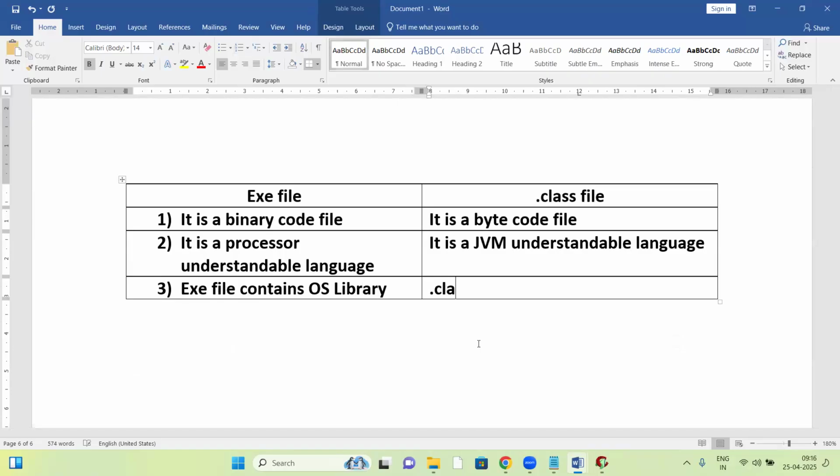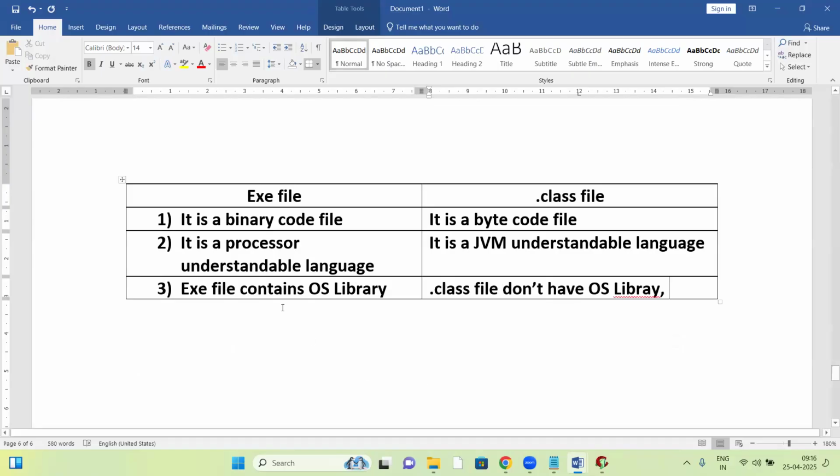The dot class file doesn't have an OS library. So the main difference between the exe file and the dot class file is the OS library. Because of the OS library, the exe file is platform dependent, whereas Java is independent of platform, because the dot class file doesn't have any OS library.